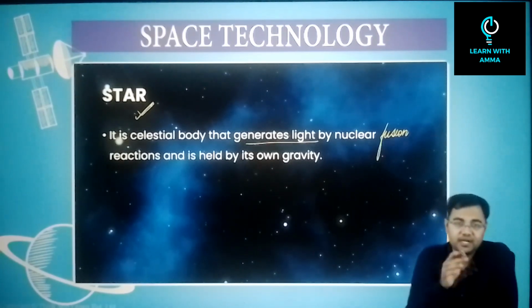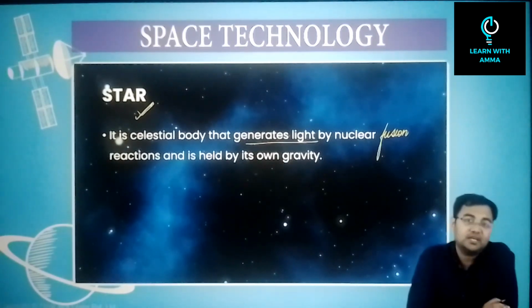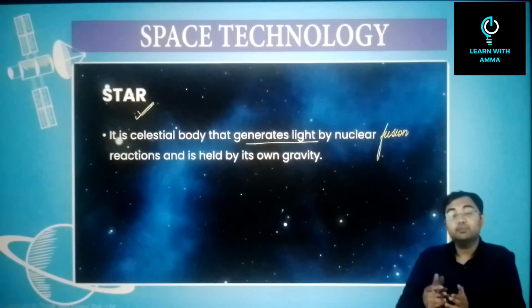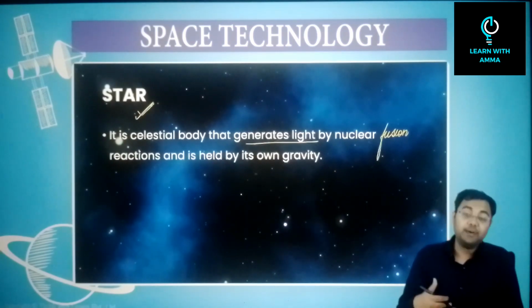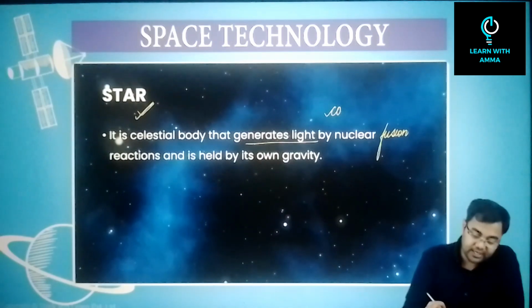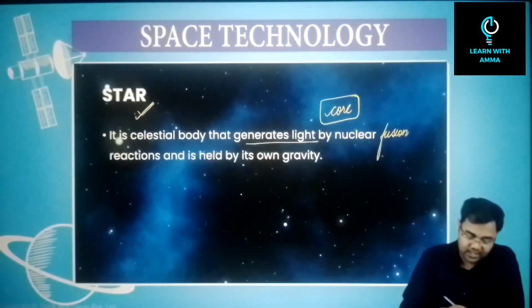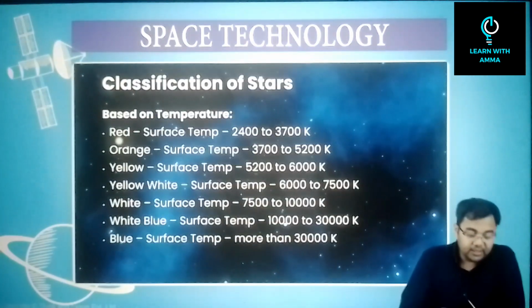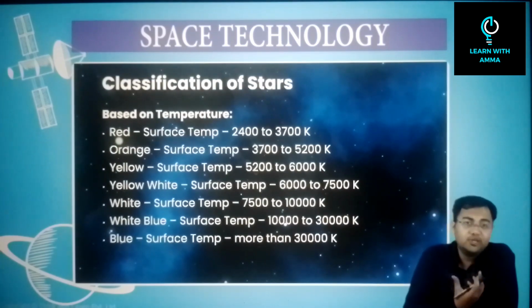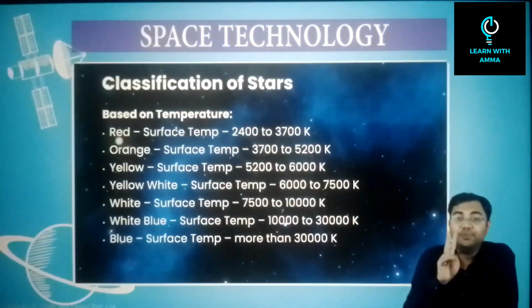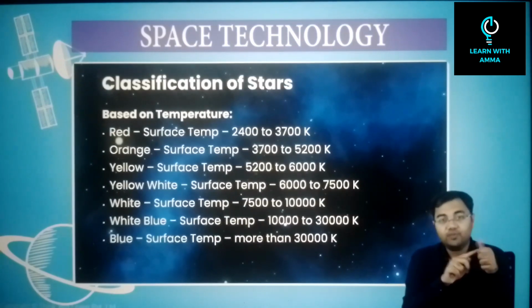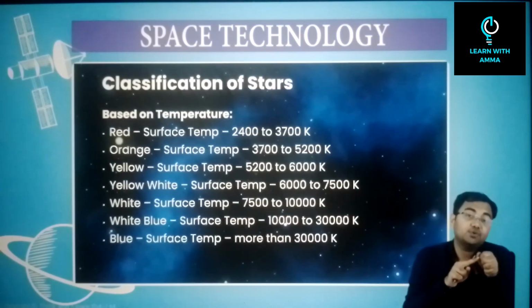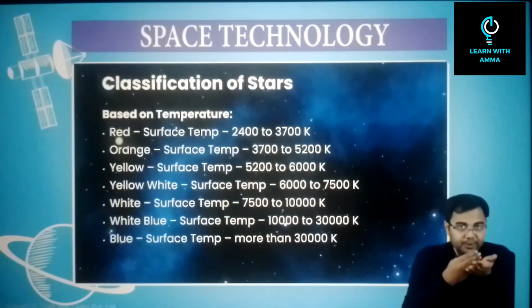Similarly, you have n number of stars in the universe. There are billions and billions of stars, and all of them generate their own heat and light because of the nuclear fusion reactions happening at the core, and are held by their own gravity. Now when it comes to the star, it's important to know how the classification of the stars happens. There are two major ways: one is on the basis of the temperature of the star, and the second is on the basis of the size of the star. So temperature and size.